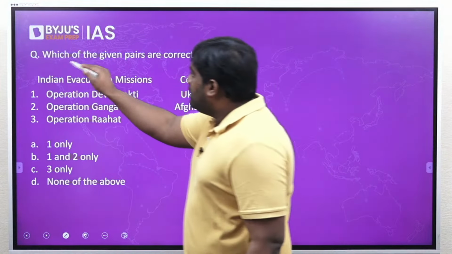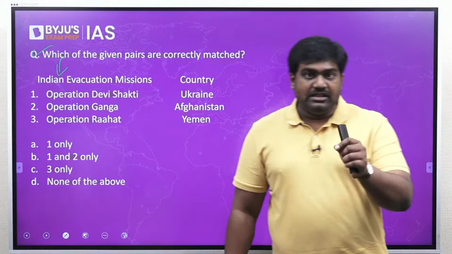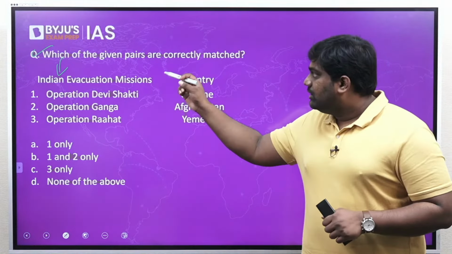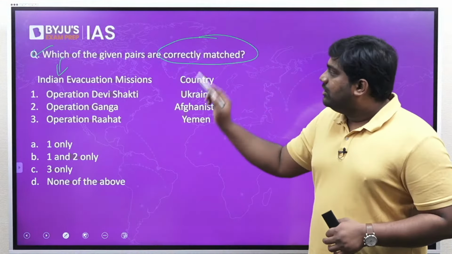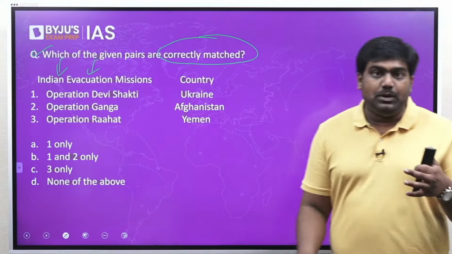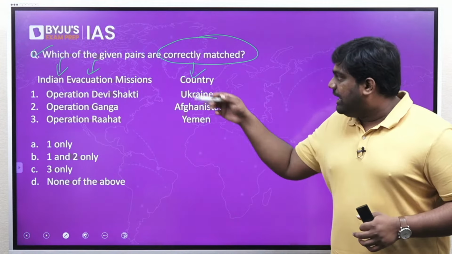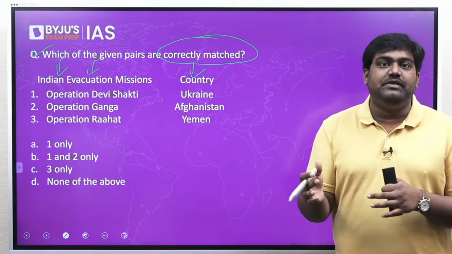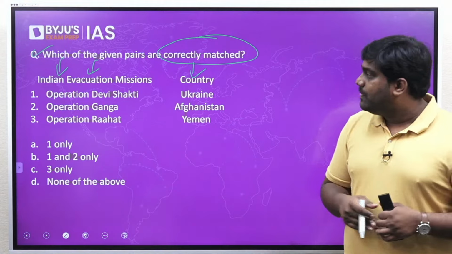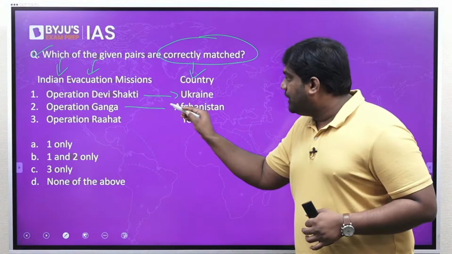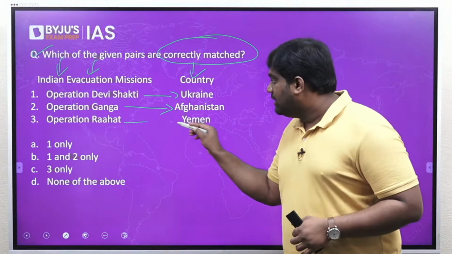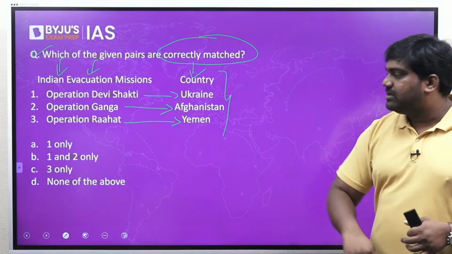Now moving on, let's take up another match the following type question. Which of the following given pairs are correctly matched? On the left, we have a list of Indian evacuation missions, and on the right, we have a list of countries from where they might have been carried out. We have Operation Devi Shakti matched with Ukraine, Operation Ganga matched with Afghanistan, Operation Rahat matched with Yemen.